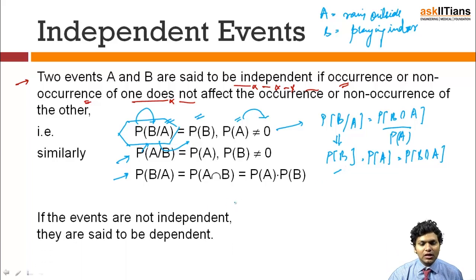And yes, if the events are not independent, obviously they are going to be called dependent.